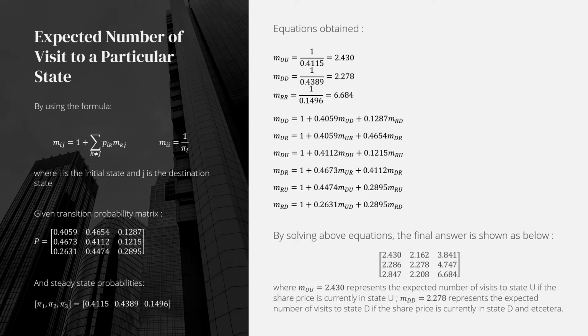By using the equations that we obtained, we can get the final answer as shown in the matrix at the bottom right of the slide, where the expected number of visits to state U, which is MUU, equals 2.430 if the share price is currently in state U, and MDD equals 2.278 represents the expected number of visits to state D if the share price is currently in state D, and so on. Therefore, we can see the expected number of visits to any particular state using the matrix obtained.